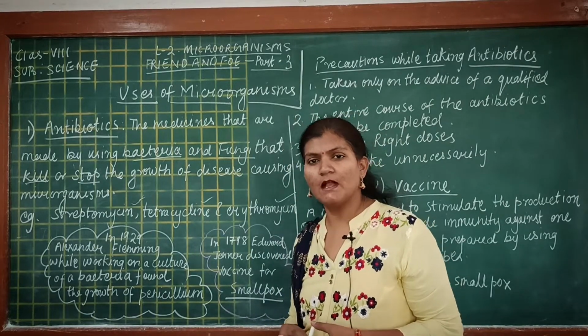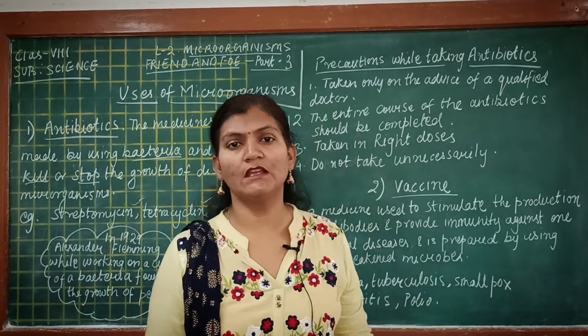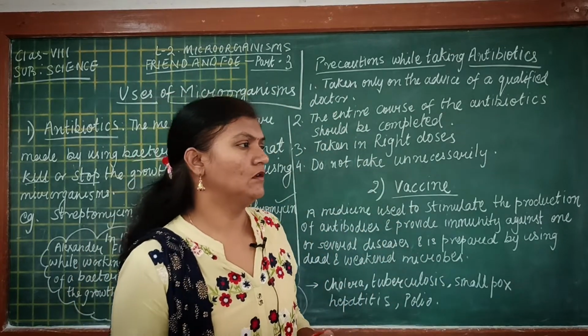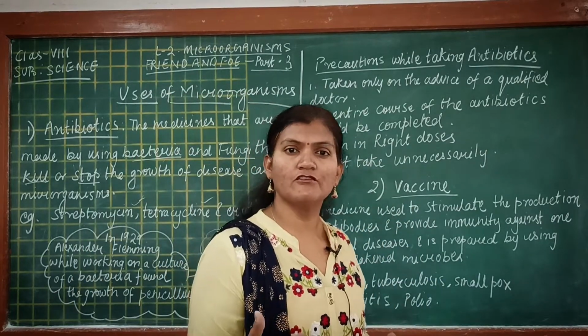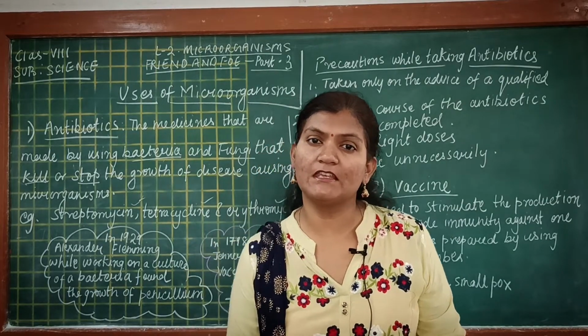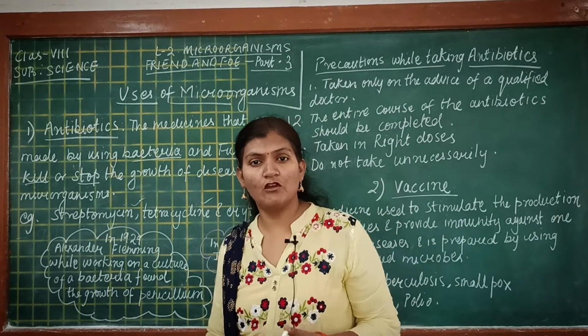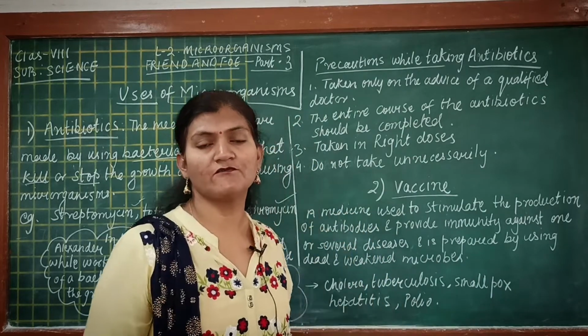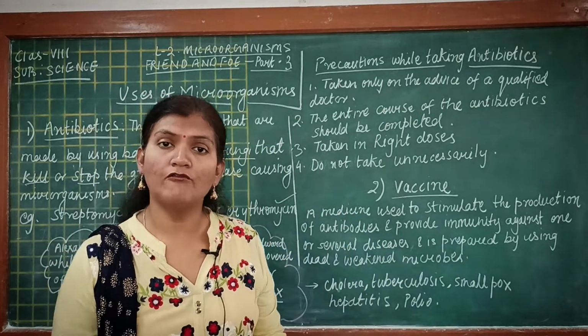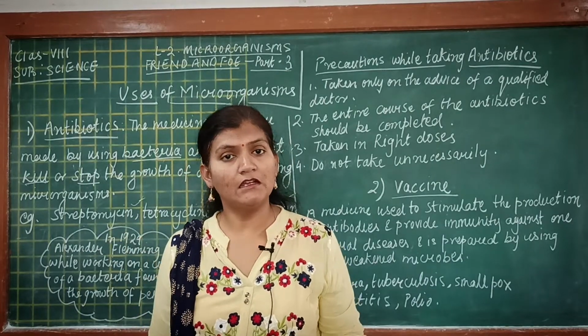Students, these antibiotics can be mixed with the feed of livestock. Livestock refers to the animals which are domesticated, reared and taken care of by us for taking certain products from them or for using them in our agricultural field.